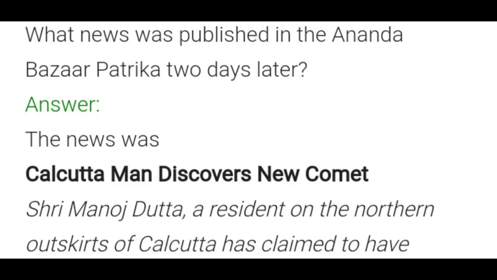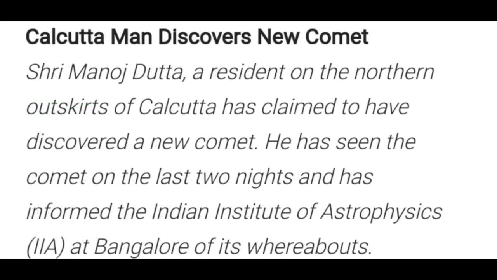Answer. The news was Kolkata man discovers new comet. Shri Manoj Datta, a resident on the northern outskirts of Calcutta, has claimed to have discovered a new comet. He has seen the comet on the last 2 nights and has informed the Indian Institute of Astrophysics, IIA, at Bangalore of its whereabouts.